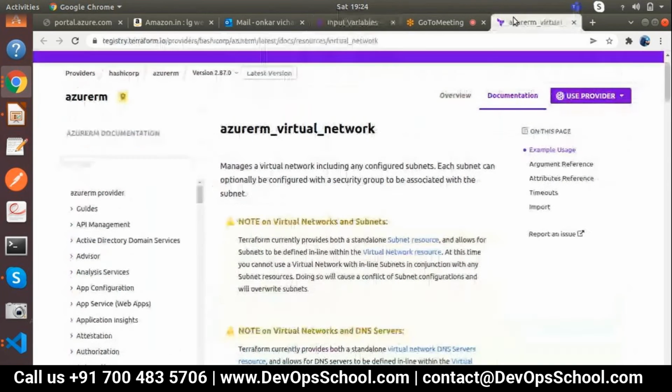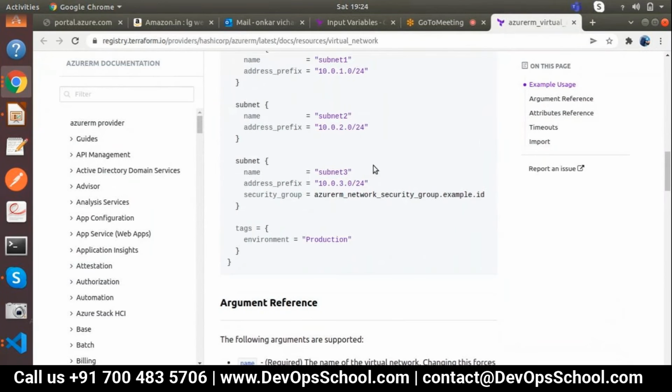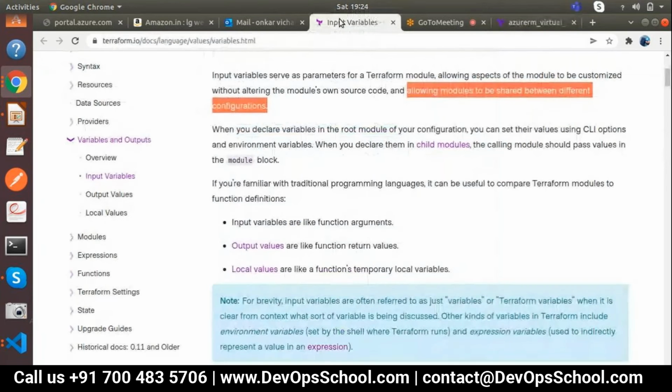So I don't need to write this single file of code, and it's complicated, one file of code, from an understanding perspective. What resources are deployed, the number of resources, and dependency is also one challenge. As I explained, how the dependency comes into the picture, between the resource group and vnet. In the same way dependency comes into the picture, and how we can handle that is a challenge, so we need to take care of that part as well. That's why it's really important to understand what is going on with your code at your infrastructure level. So allowing modules to be shared between the different configurations is really important.